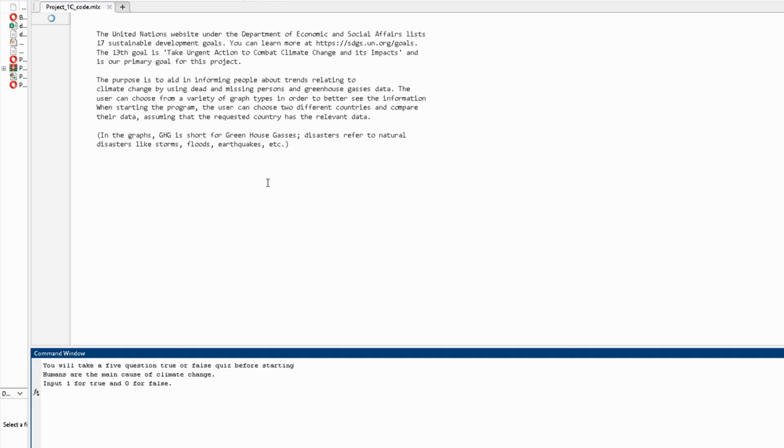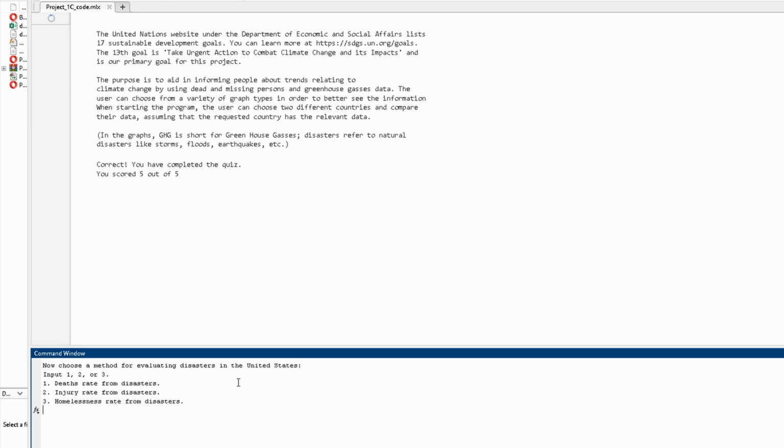This is the demonstration for our project code. It prompts us to take a 5-question true or false quiz. We can input 1 for true and 0 for false. When we finish the quiz, it gives us a score. Now it's going to ask us for the country we want to select. We'll do Australia, and then we can choose between a bar graph or a line graph. We'll do bar graph. And then we get to evaluate methods of disasters in our selected country. We can either do death rate, injury rate, or homelessness rate. Let's do death rate for